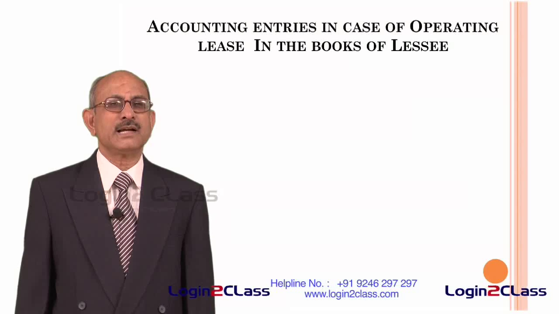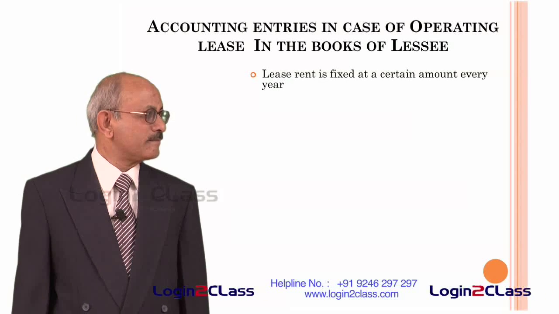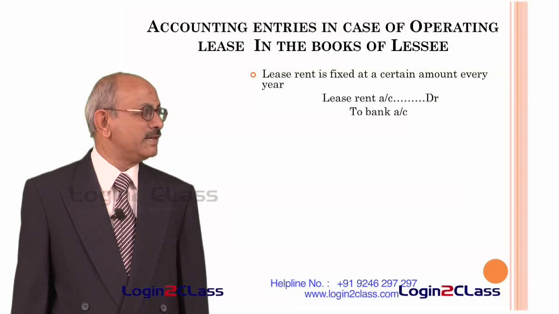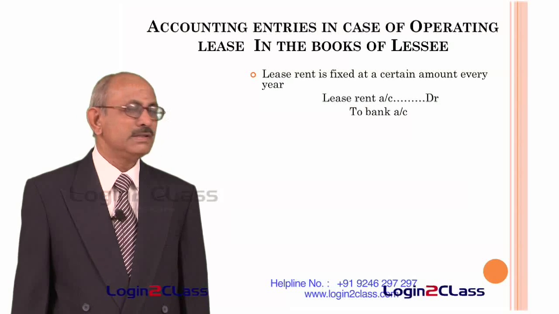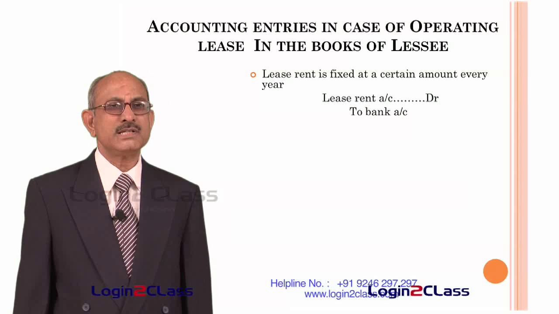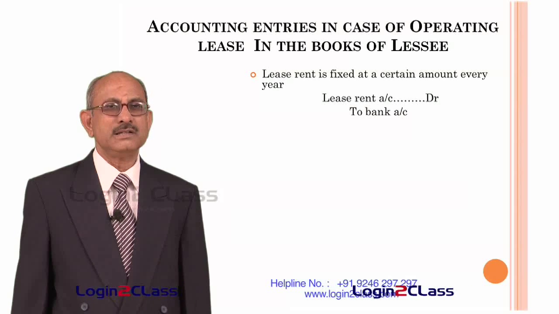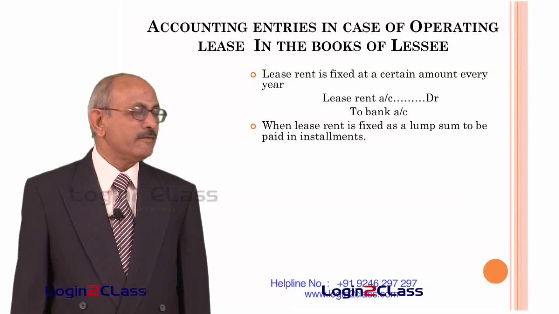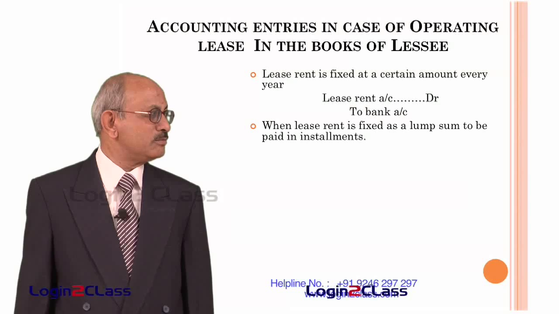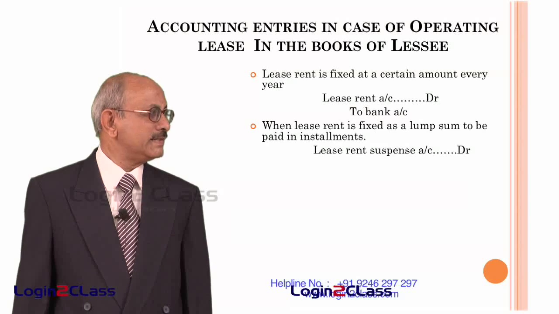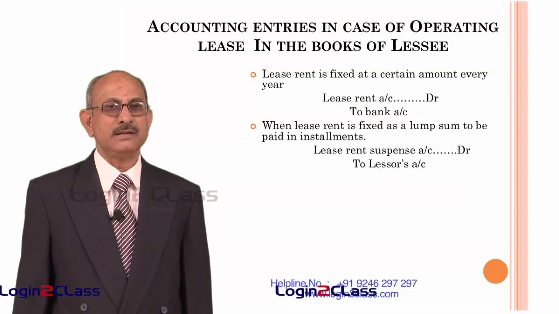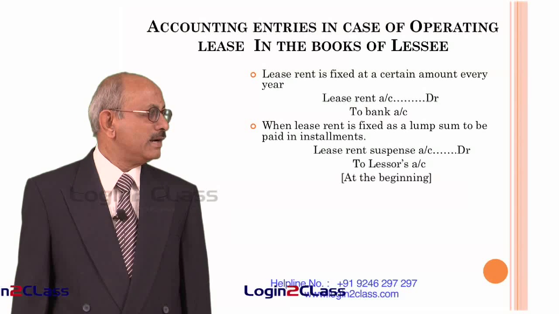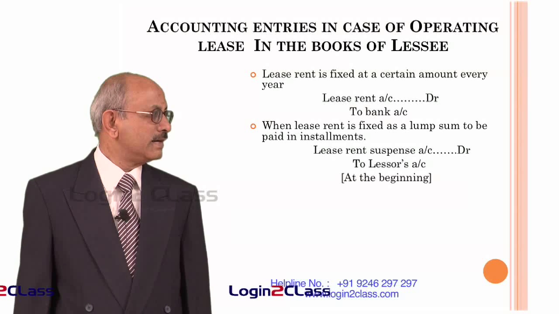Now let us consider the accounting treatment in the books of the lessee. The first situation is where lease rent is fixed at a certain amount every year. Then lease rent account is debited and the bank account is credited. That means lease rent is transferred to the lessor by treating it as an item of expenditure. When the lease rent is fixed as a lump sum to be paid in installments, then lease rent suspense account is debited, because that becomes an amount which has to be paid, and lessor's account is credited at the beginning.